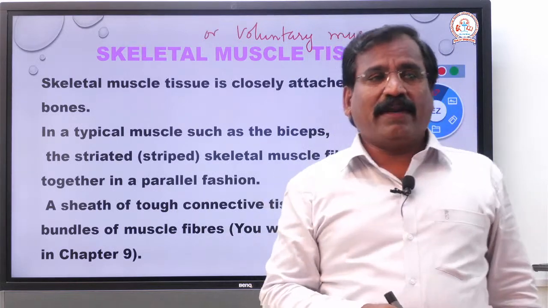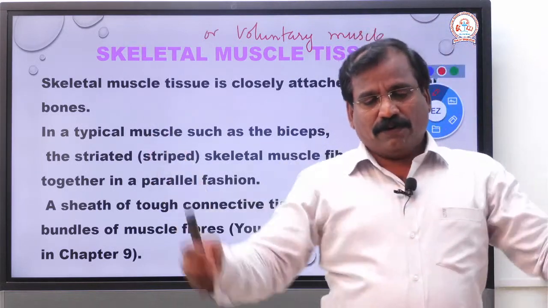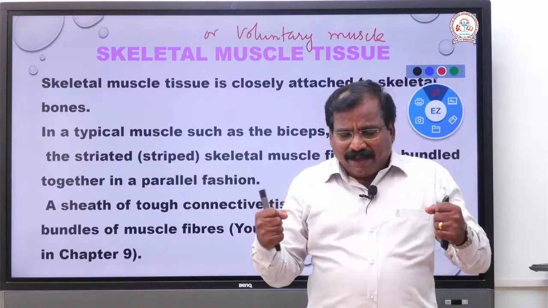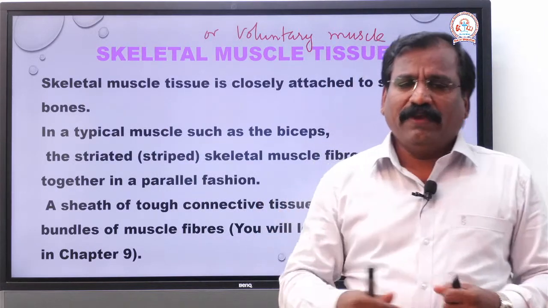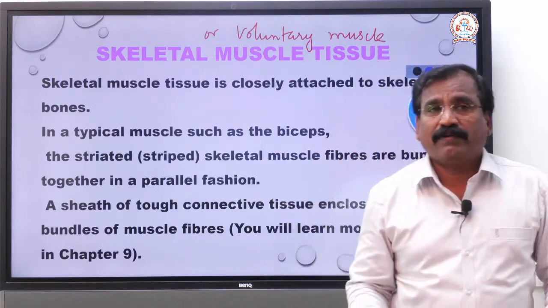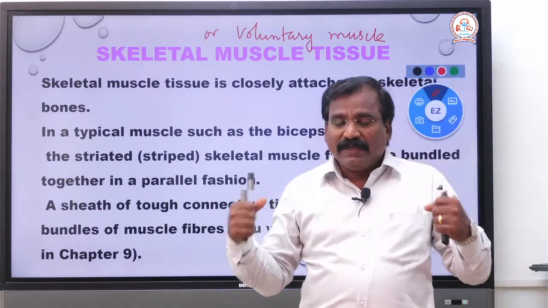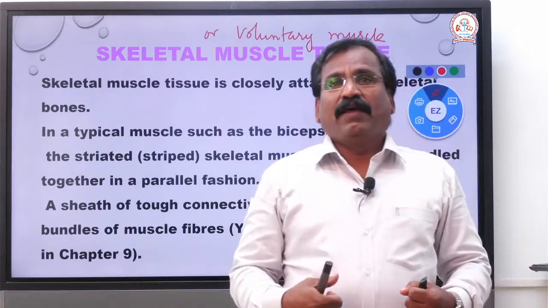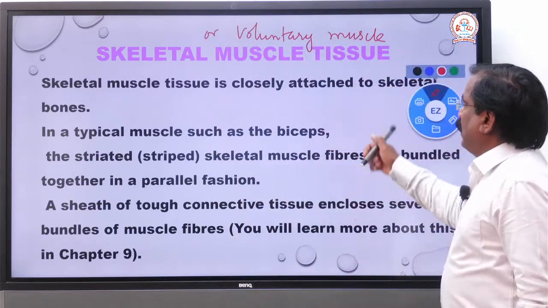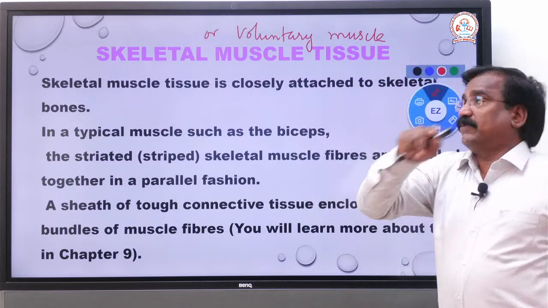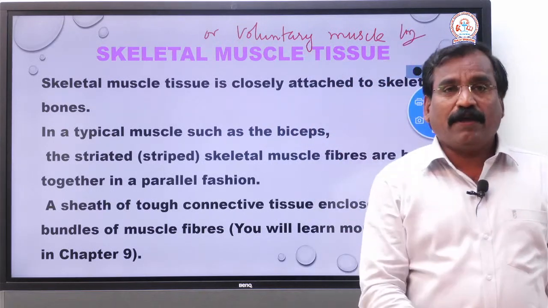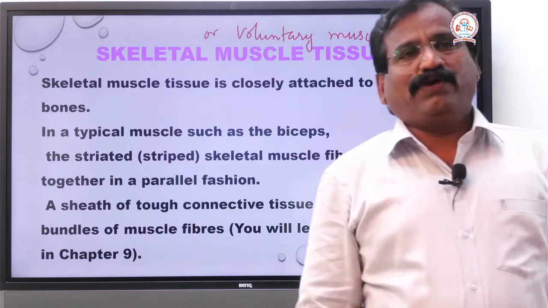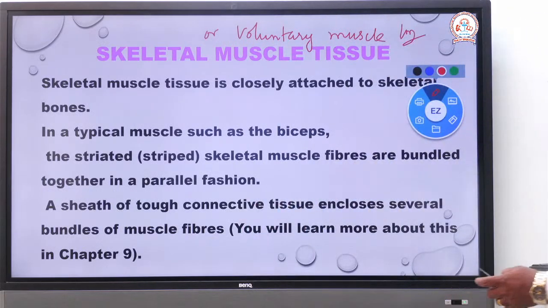Yes, of course, you are right. It is under our control. Those muscles which are under our control, we can control their activities. That's why skeletal muscle is also known as voluntary muscle. Very important 1 mark question. It is also called voluntary muscle.